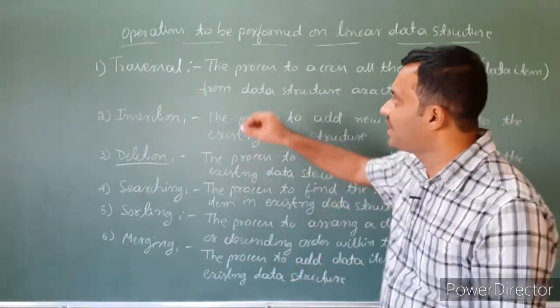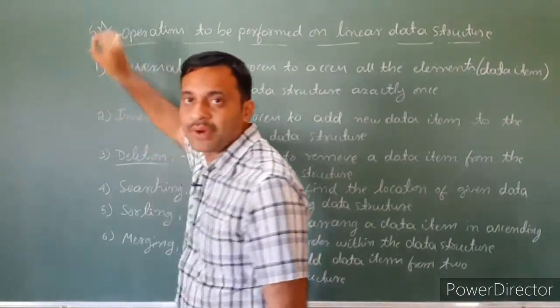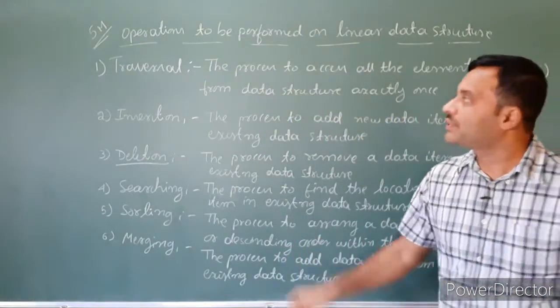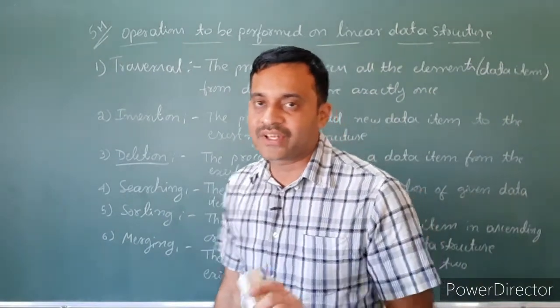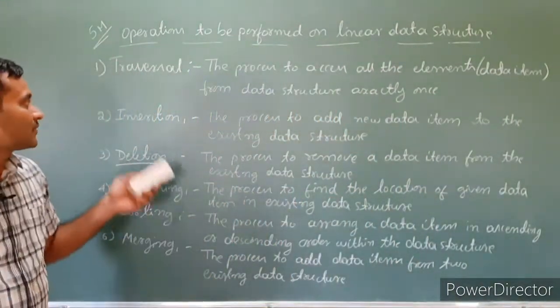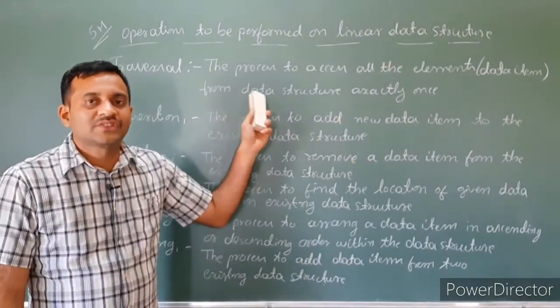These are important from the point of view of examination. It is asked for 5 marks. What is linear data structure? Write the operations to be performed on linear data structure. It is a 5 marks question, a very, very important question. So to write this, first we have to list the operations. Also we have to write a process.